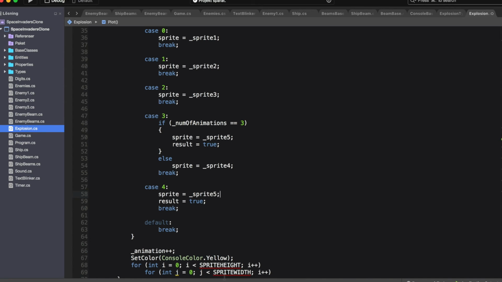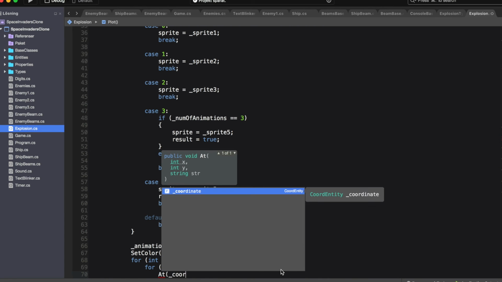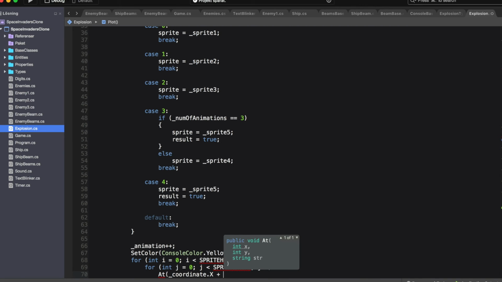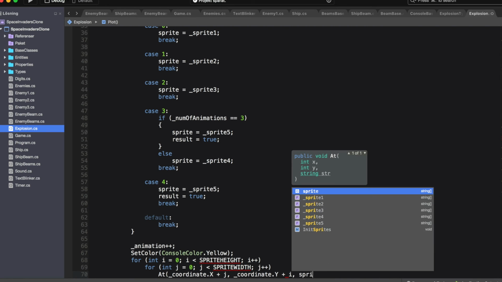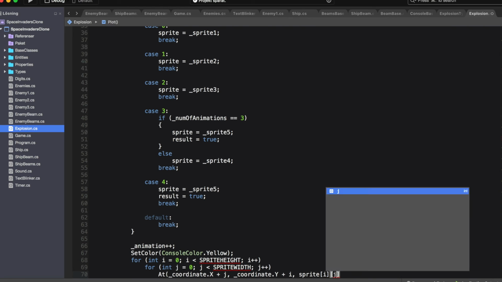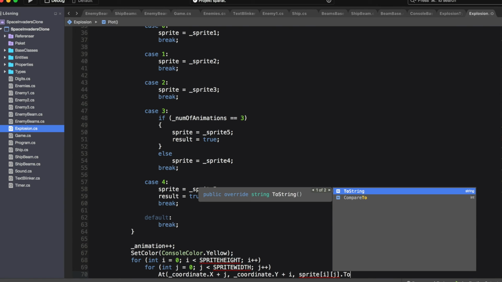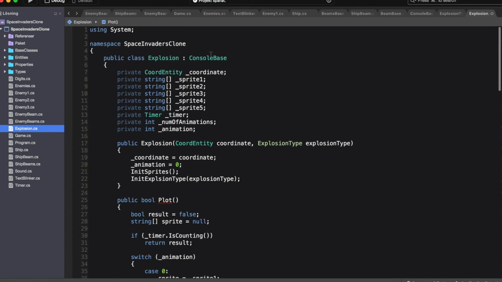Alright. And here we just add, or use the at method, underscore coordinate x plus j, and underscore coordinate y plus i. And then we add the string, which is sprite indexed over i and j, and set it to string.